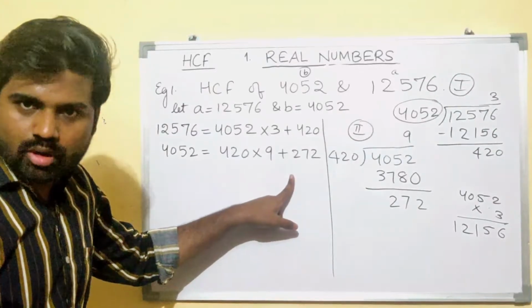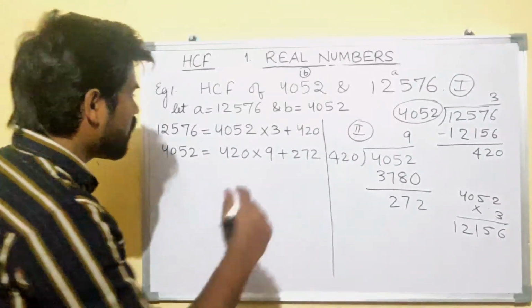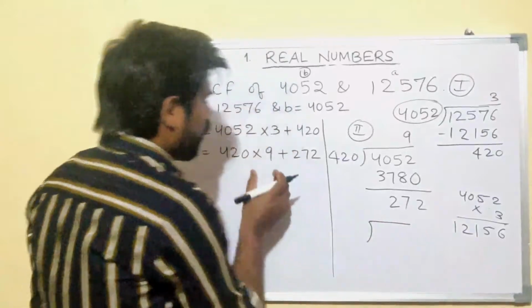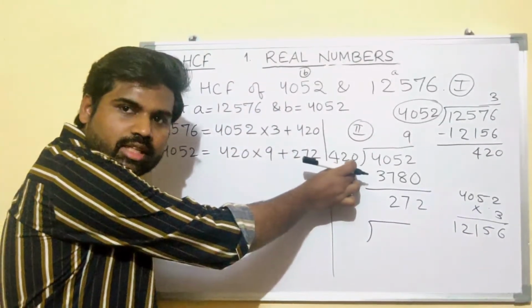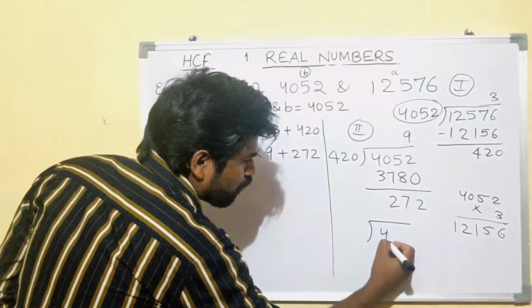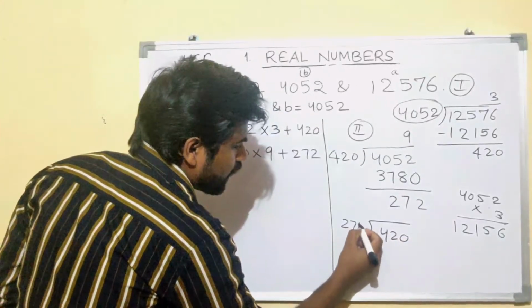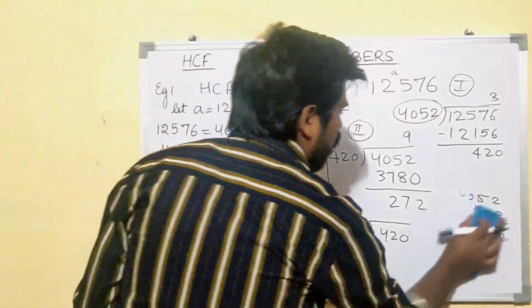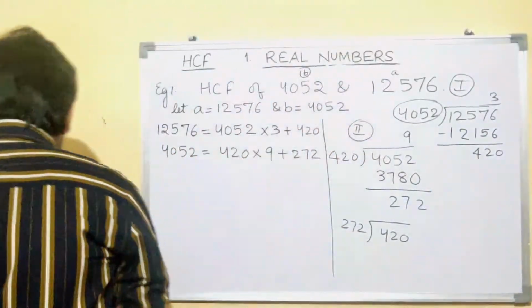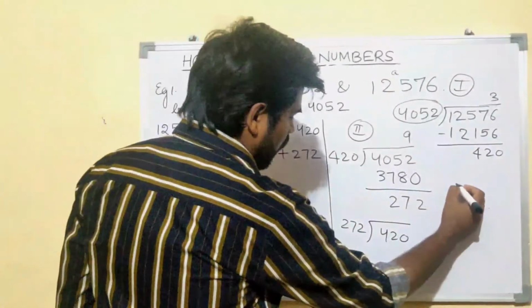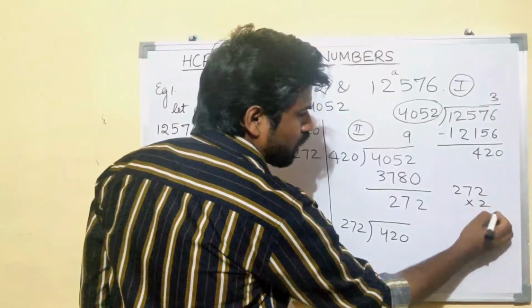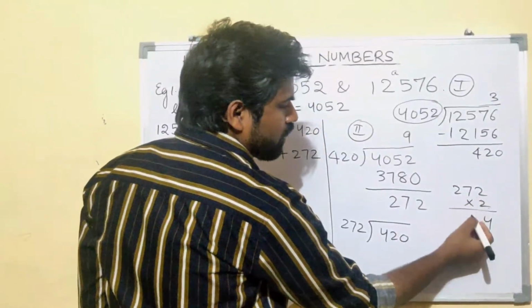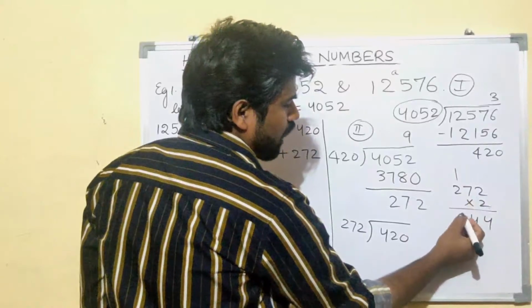Here also the remainder is not 0, right? We will again divide. What we'll do? We'll make the divisor the dividend. 420 and here 272. Now if you can see, how many times will it be divided? If you take 272 into 2, you'll get 4, 2 7s are 14, 1 carry, 4 and 5.